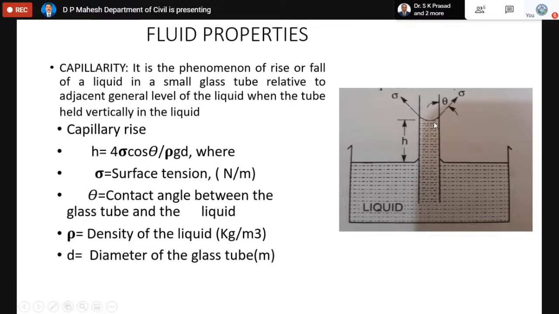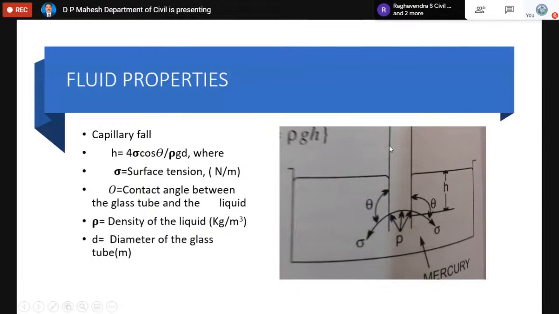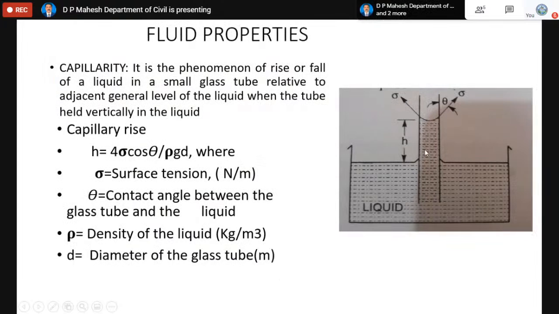That value will become sigma into pi d, because sigma is actually the tensile force. When that is converted into the vertical component, it will become sigma pi d. Then the liquid inside the glass tube having height h, its weight we can calculate provided the volume of the liquid is known. So rho g, called weight density, multiplied by the volume of the liquid, that is pi by 4 d square is the cross section, h is the height, you will get the weight of the water, which acts downward, and the vertical component of the tensile force acts upward.